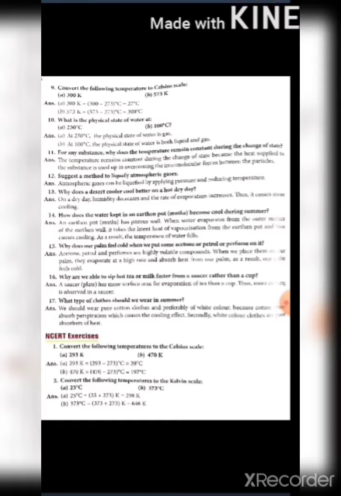Then question number 17. What type of clothes should we wear in summer? We should wear pure cotton clothes and preferably of white color, because cotton clothes absorb perspiration, or you can say your sweat, which causes the cooling effect. Secondly, white color clothes are poor absorbers of heat, whereas dark color or black color clothes are good absorbers of heat.